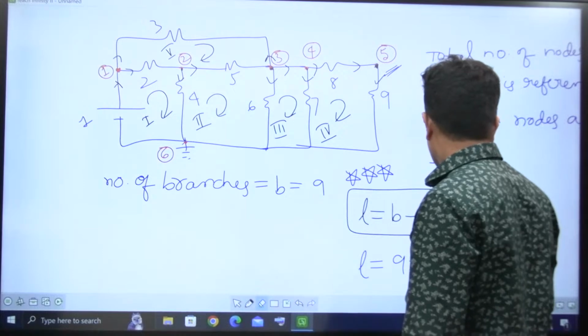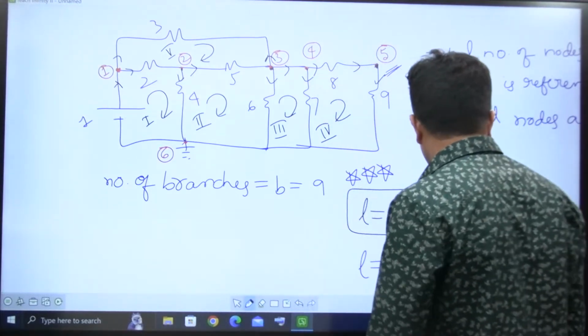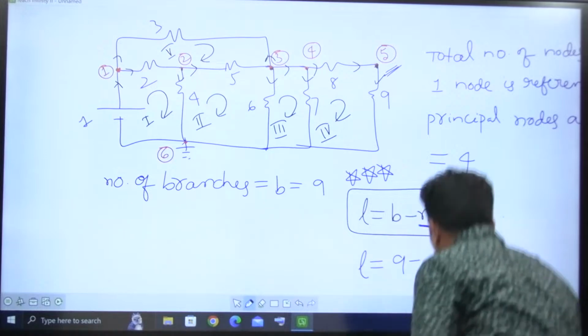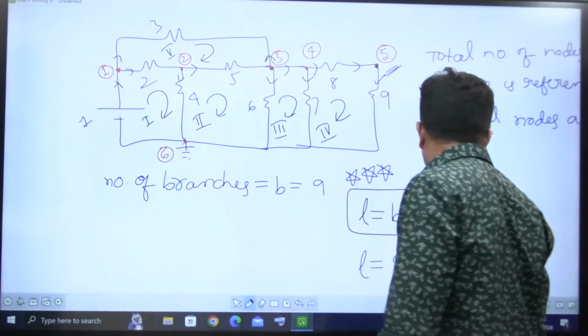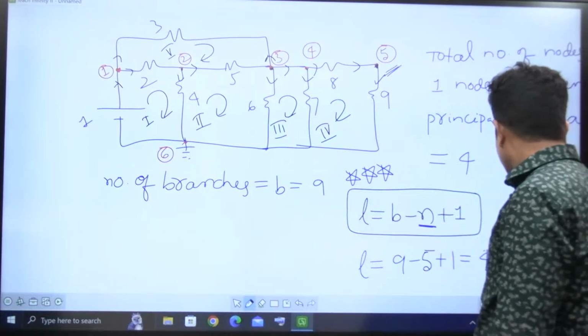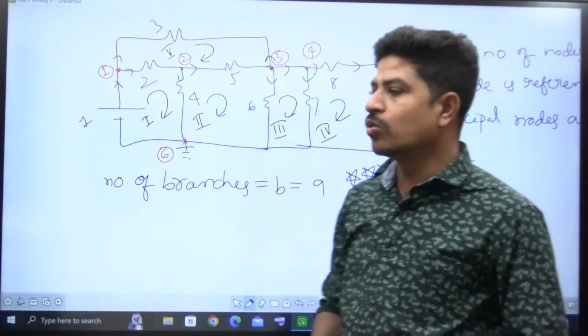Sorry, 9 minus 5 in fact I have to take. Just a minute. 9 minus 5 we have to take. Yes, 9 minus 5 plus 1, how much it is? 4 plus 1, it is 5 loops. The total number of loops are 5 loops, right?